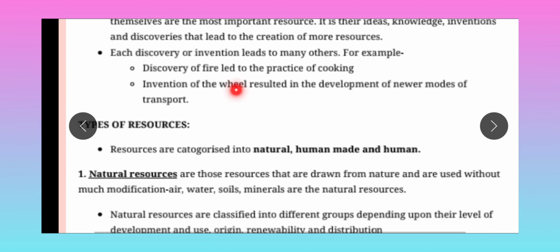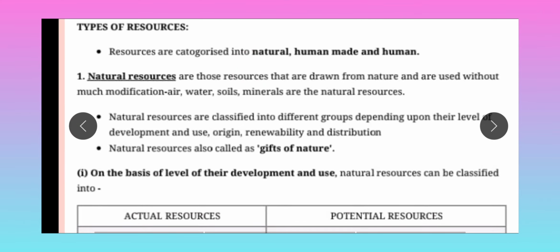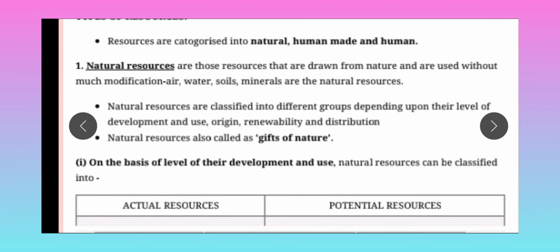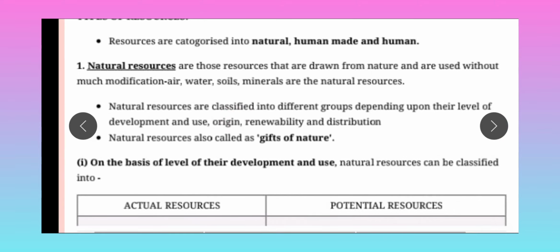Types of resources. Resources are categorized into natural, human-made and human, in these three categories. First one, natural resources. Natural resources are those resources that are drawn from nature and are used without much modification.